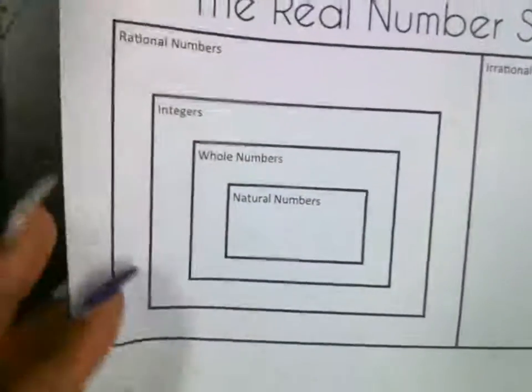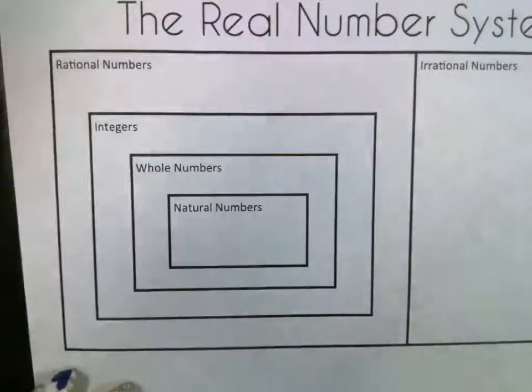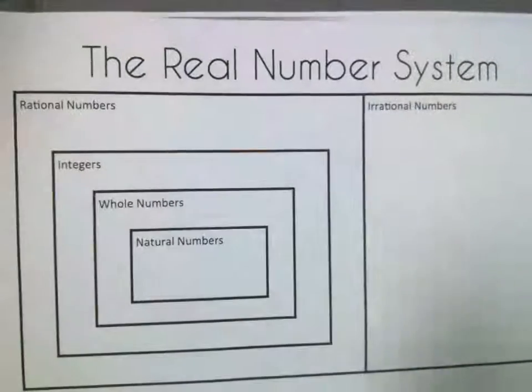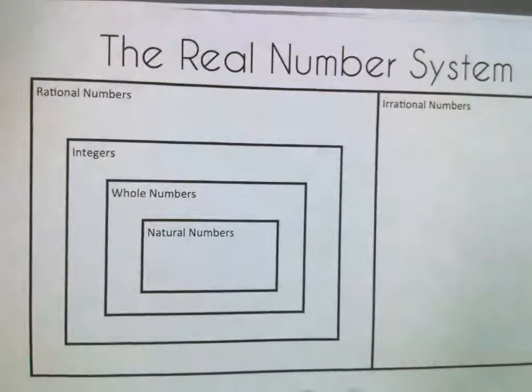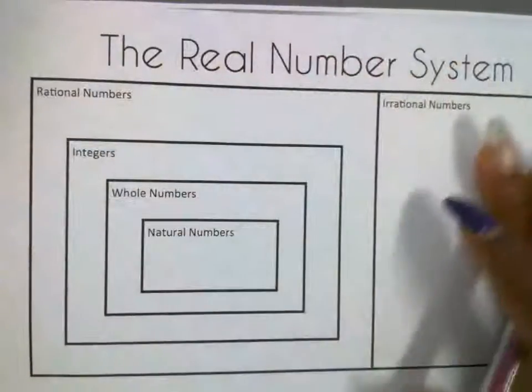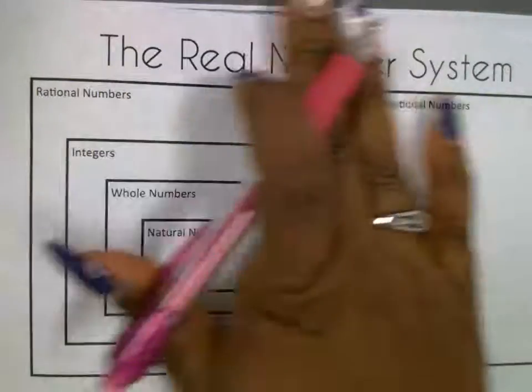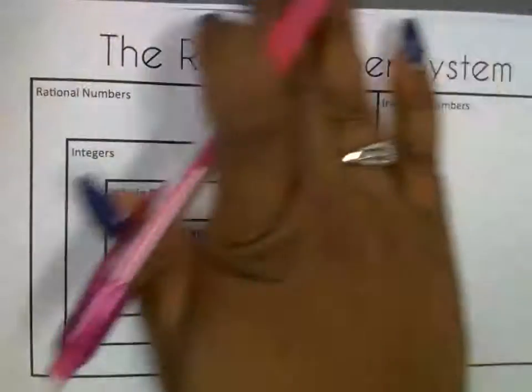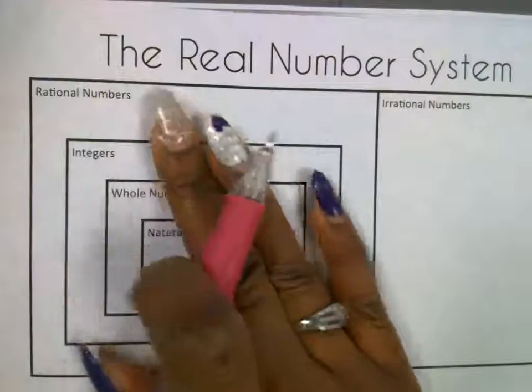All right, good folks. Turn the paper sideways like this. So now we're going to focus on this part. We're going to put all the information into a graphic organizer so that it can kind of make more sense, hopefully. Okay. So again, every number is a real number. That's why you see this big rectangle, because every single number you can think of is going to be a real number. Rational numbers are real numbers.